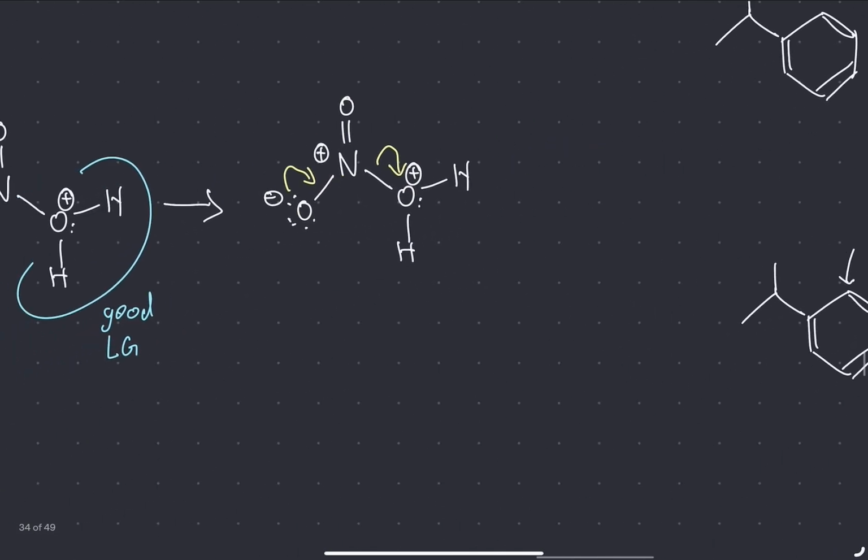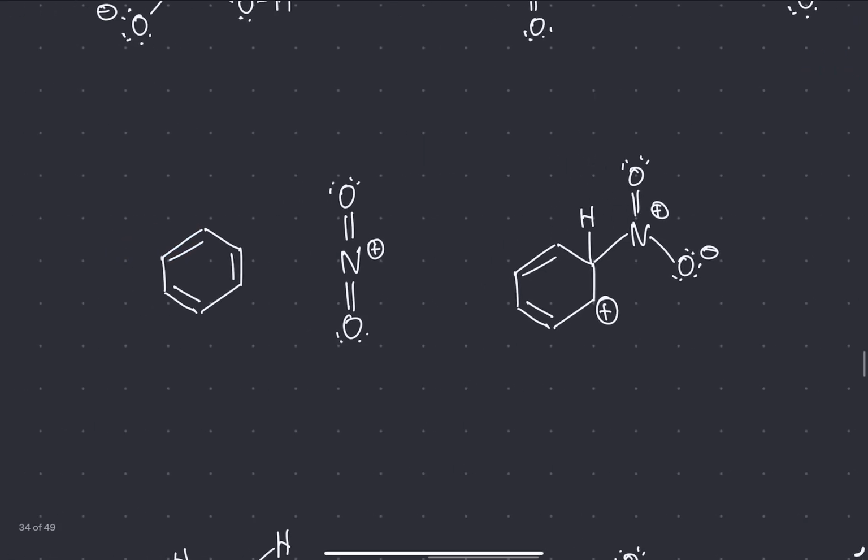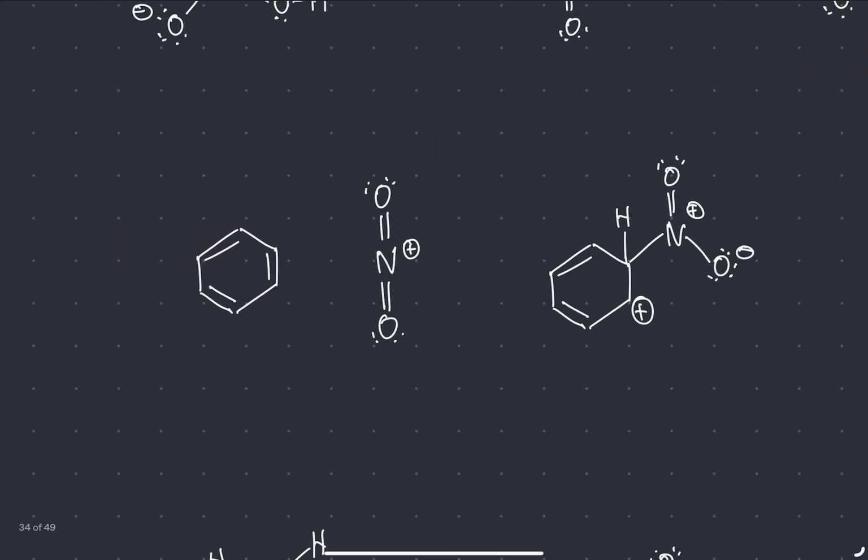And this forms an NO2 group, which is positively charged, and is also called a nitronium ion. And the nitronium ion is a very strong electrophile. It's thirsting for electrons. So next, you have the benzene, which is a weak nucleophile. But since the NO2 is such a strong electrophile, it's so down bad for electrons, the benzene will give it electrons.